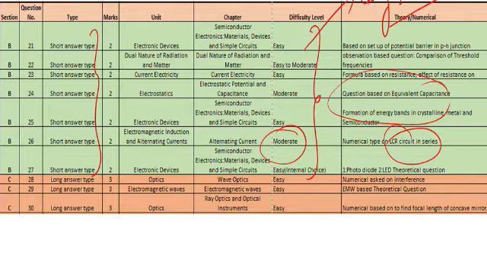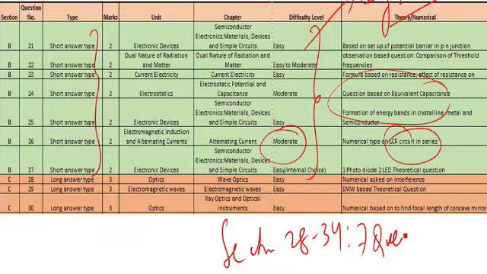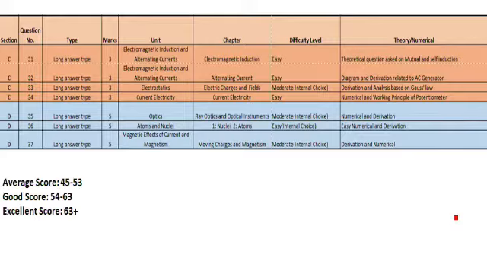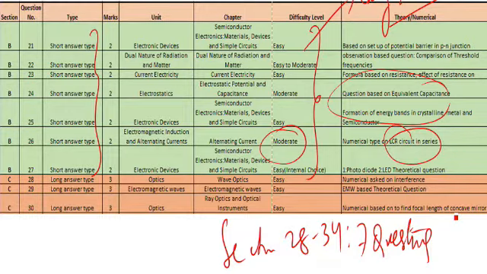Okay, now let us begin with section C. So section C from 28 to 34. Section C had almost 7 questions. And this section was easy in nature. However numericals were asked in this section too. So question number 28, it was based on wave optics and it was an easy question, and a numerical was asked based on interference.